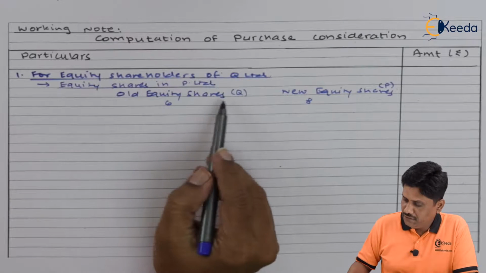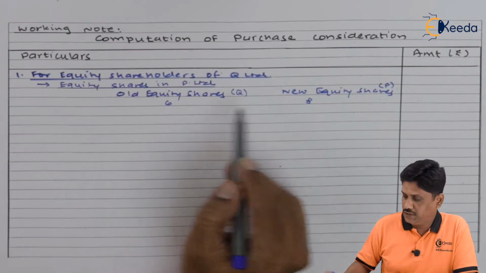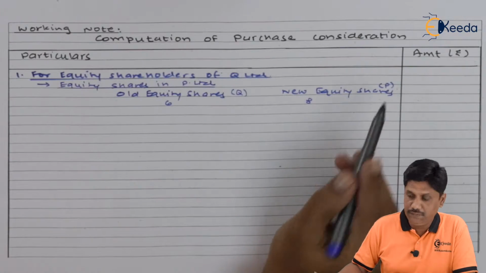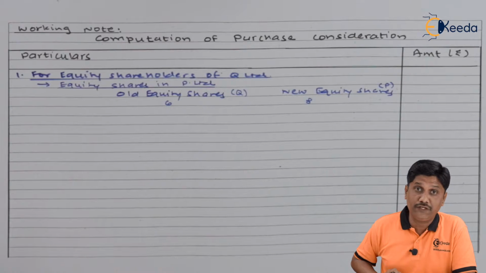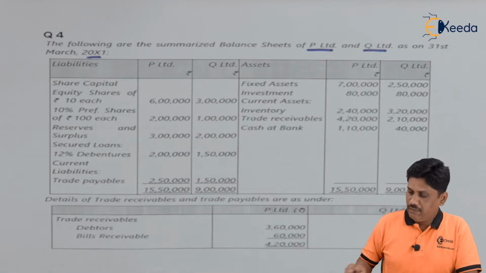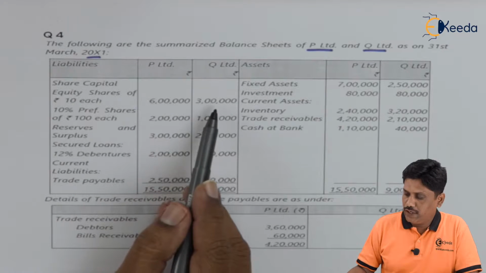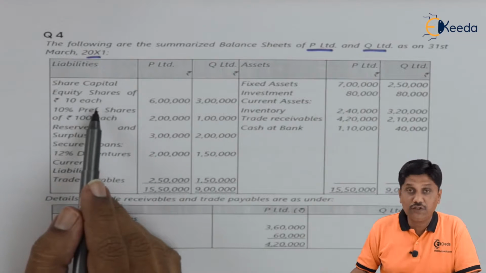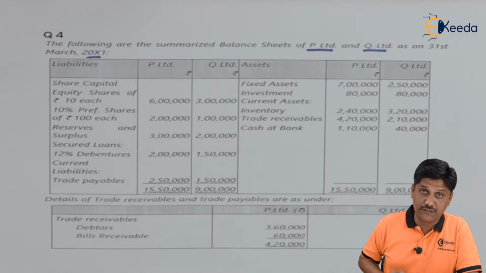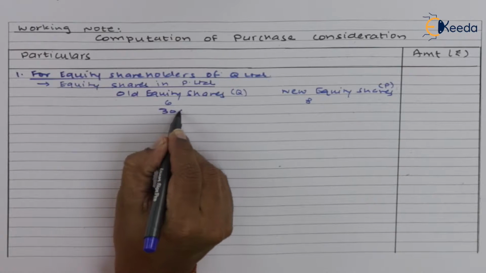Friends, for old equity shares of Q, for 6 shares, you will get new equity shares in P Limited. Let us find out how many equity shares are there in the balance sheet of Q Limited. In the balance sheet of Q Limited, you can notice the share capital is 3 lakhs. Considering 10 rupees, there are 30,000 shares. Based on that, they will get the shares.